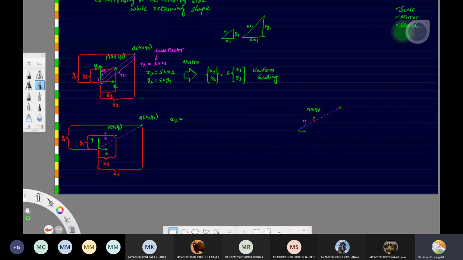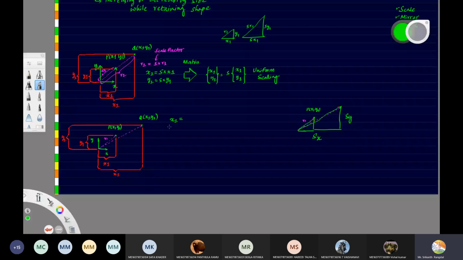Now once again we will get two triangles, but these two triangles are not similar. So in the X direction, we will have to take a different scaling factor, let us say Sx, and in the Y direction, we'll have to take another scaling factor, let us say Sy.